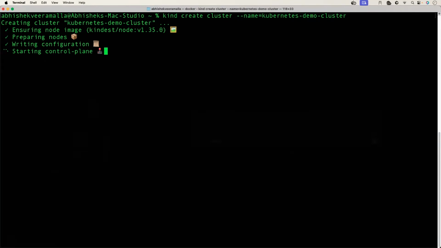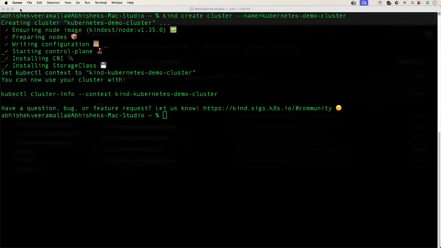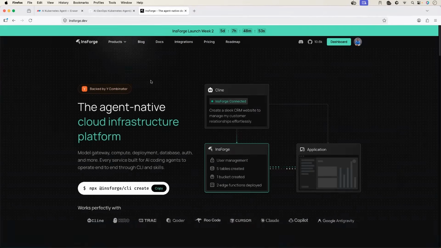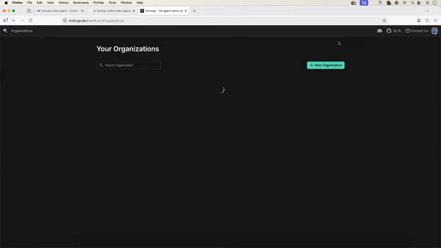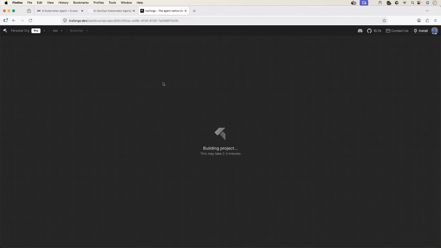Then the second prerequisite, we should have InsForge set up. And again, this is also simple. You just need to go to the InsForge platform. You can find the link in the description. Just sign up and create an account. I've already created an account, so I'll just click on the dashboard. I have some previous projects that I've used and demonstrated on the YouTube channel. You can set up your free account and start your first project for free.